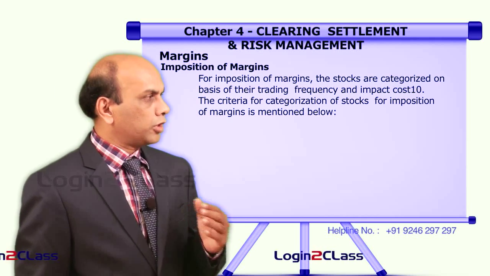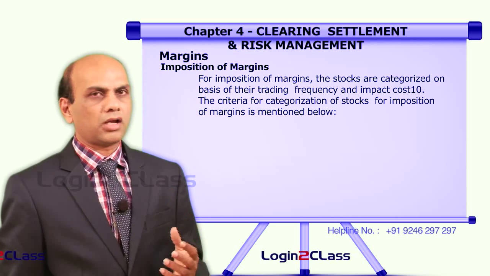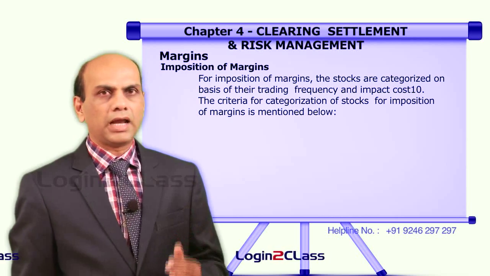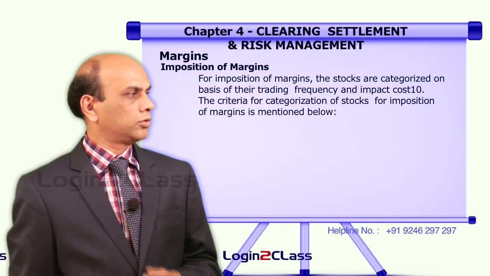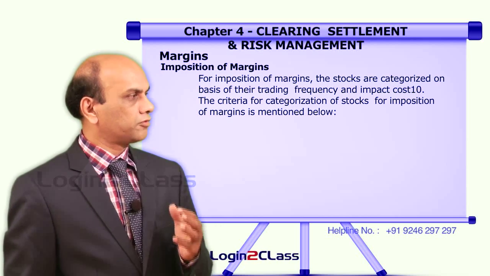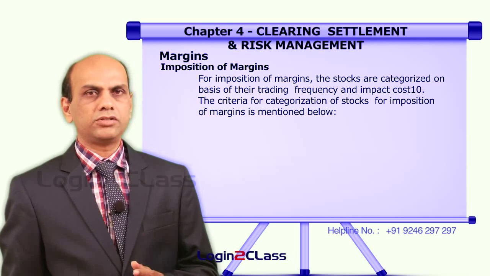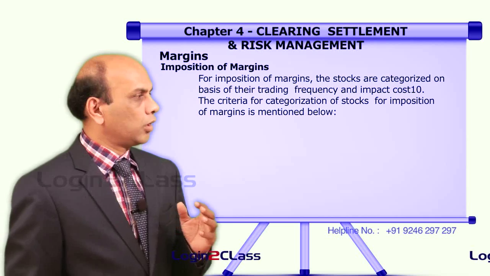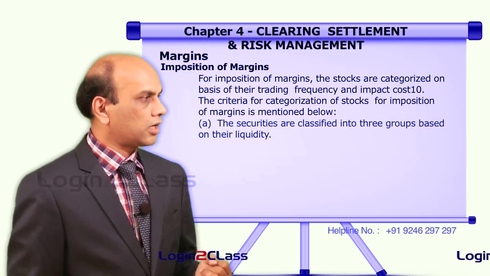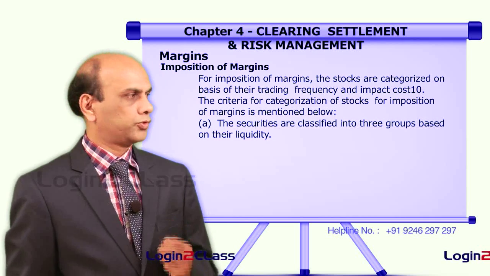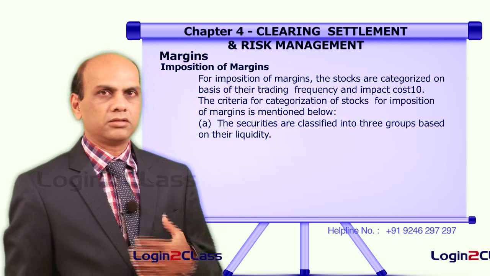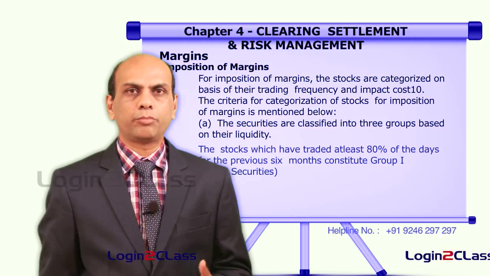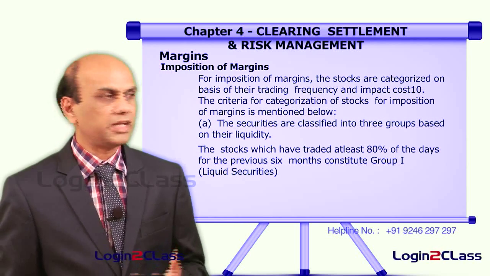Now, for imposition of margins, the stocks are categorized on the basis of their trading frequency and impact cost. The criteria for categorization of stocks for imposition of margins is as follows. 1. The securities are classified into 3 groups based on their liquidity. Liquidity means the dependency on the activity of that particular security on a day-to-day basis.